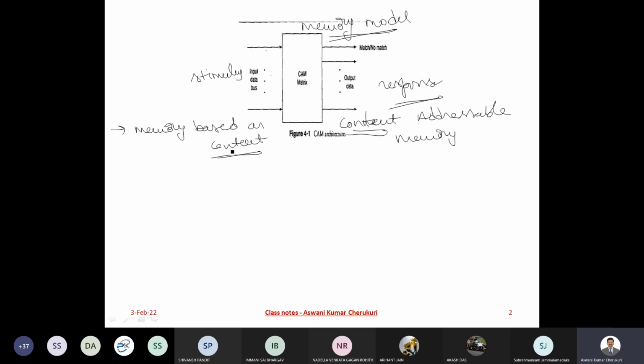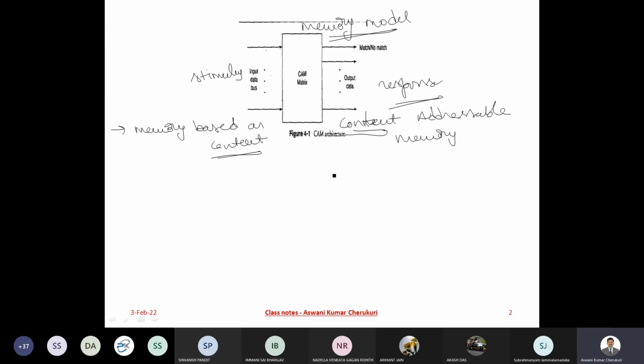But what about the human brain? Do you think that the human brain works like that? I'm storing this particular object-related information in my left part of the brain, at this particular location. Do we remember like that and recall like that? No, right? We just think about something, then we associate, and then we recall it.